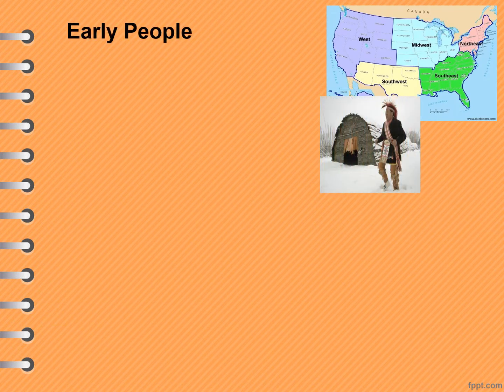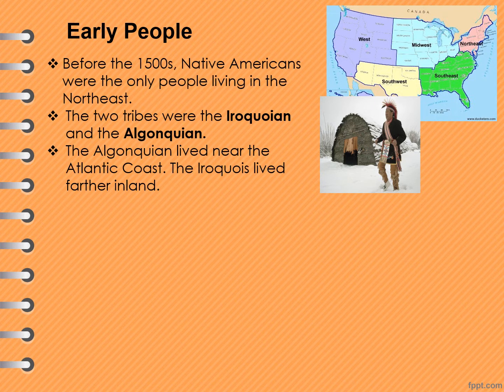Now let's get to know the early people of the Northeast. Before the 1500s, class, Native Americans were the only people living in the Northeast. They included tribes from 2 language groups, and these were the Iroquoian and Algonquian languages. Most of the Algonquian tribes lived near the Atlantic coast, and most of the Iroquois tribes lived further inland. Now let's find out their ways and sources of living.